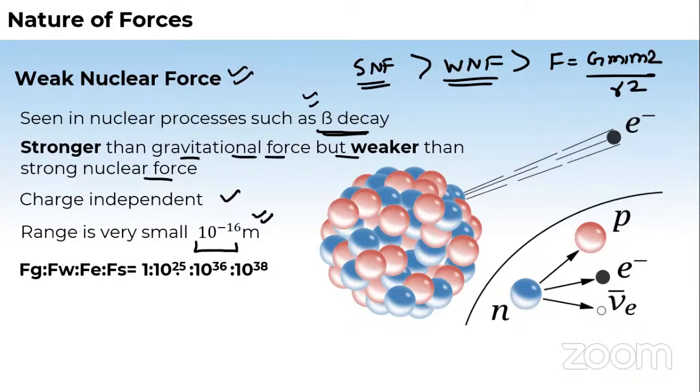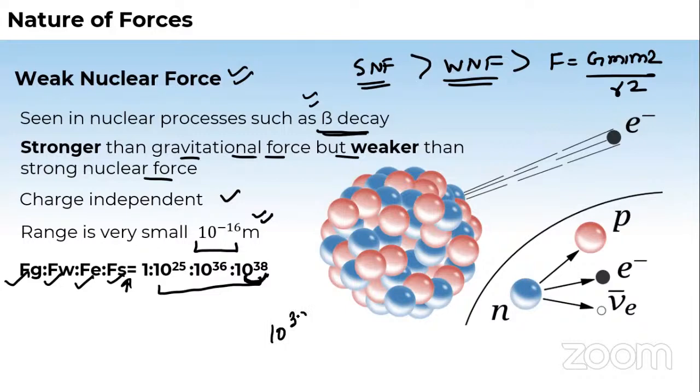So there is a ratio of these forces given: gravitational force, weak nuclear force, electrostatic force, and the strong nuclear force.